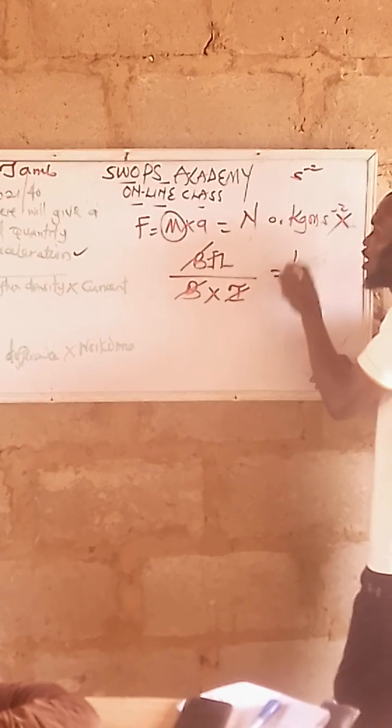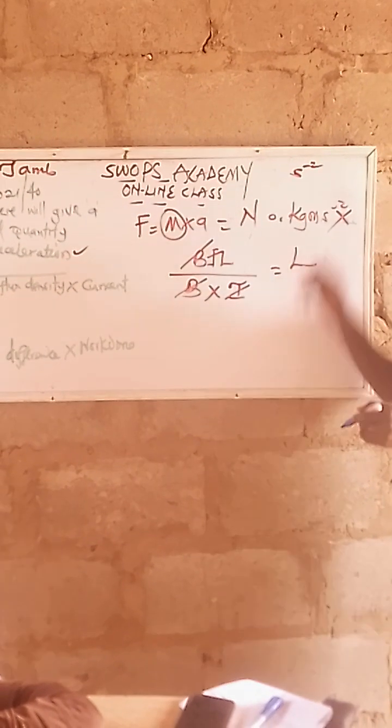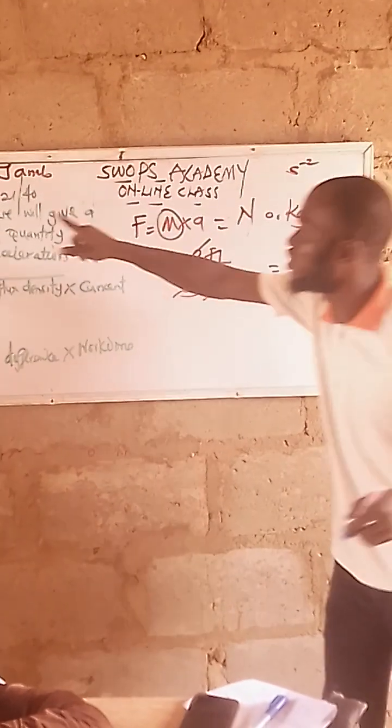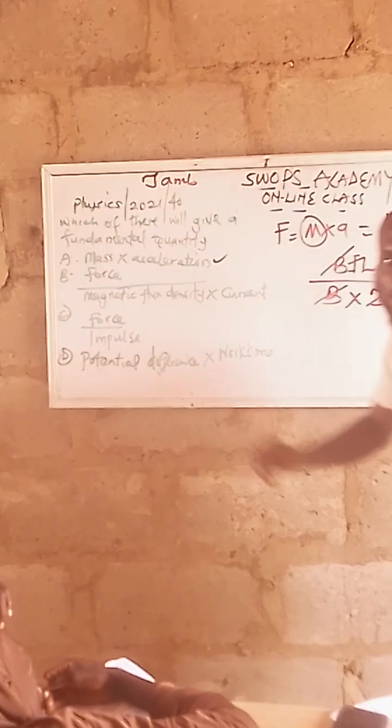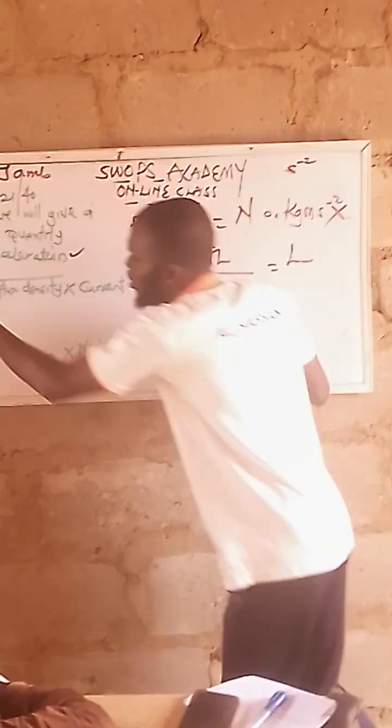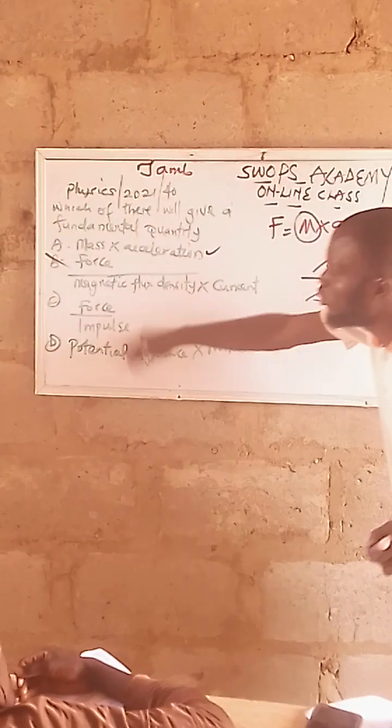L. Is it L or per L? Ordinary L. And you know that ordinary L falls on fundamental quantity, because out of the basic quantities, length happens to be one of them. So B is the correct option.